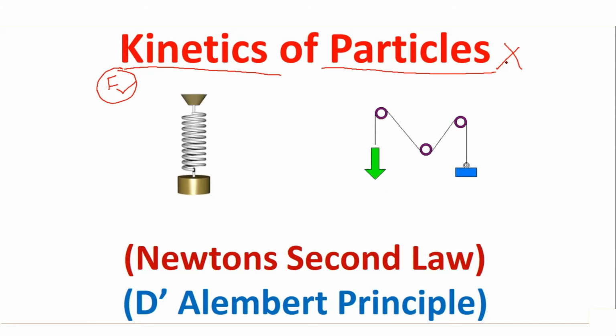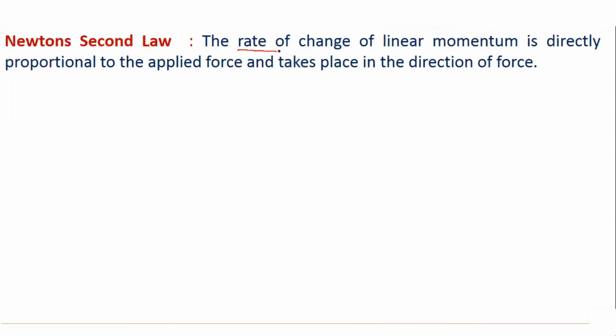Now, let us first understand the term Newton's second law. The rate of change of linear momentum is directly proportional to the applied force and takes place in the direction of the force. The words which I have underlined are the important words for defining Newton's second law. So again I will repeat, the rate of change of the linear momentum is directly proportional to the applied force and takes place in the direction of the force.